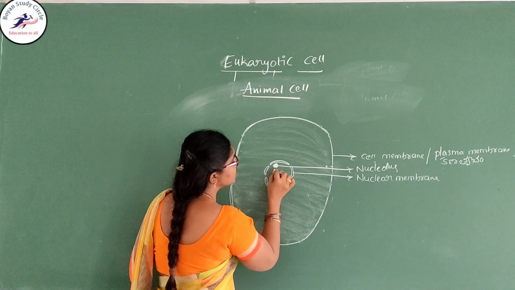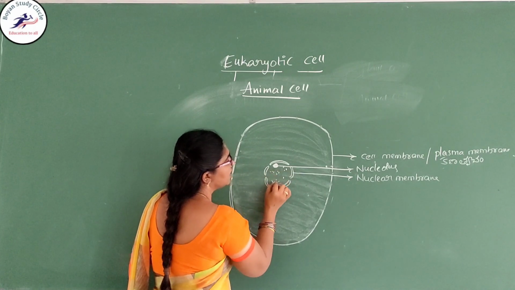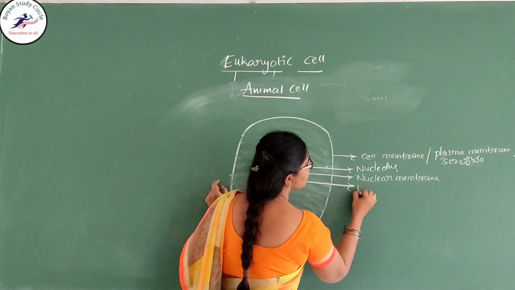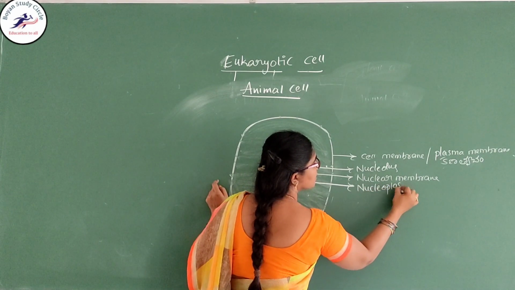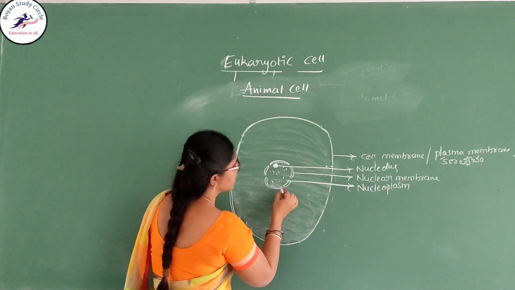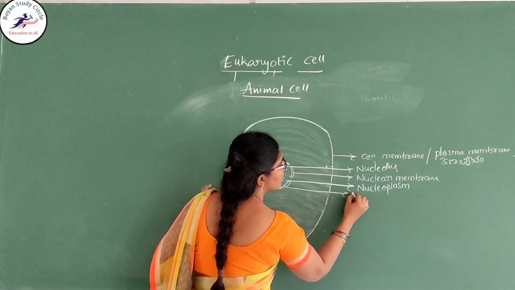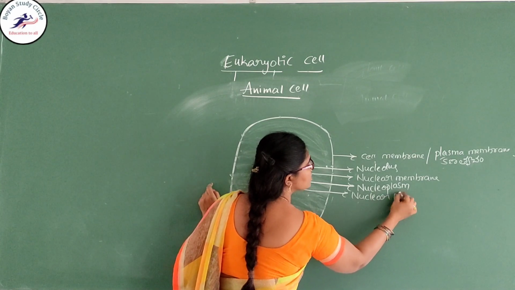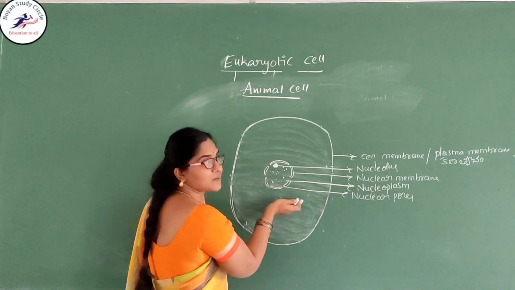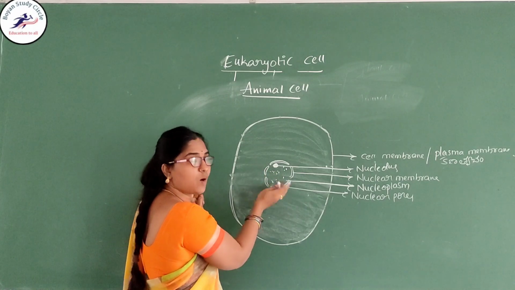In the center of the nucleus, it contains cytoplasm. This is called the nucleoplasm. This nuclear membrane also has some nuclear pores. Through the nuclear pores, substances come inside and outside.